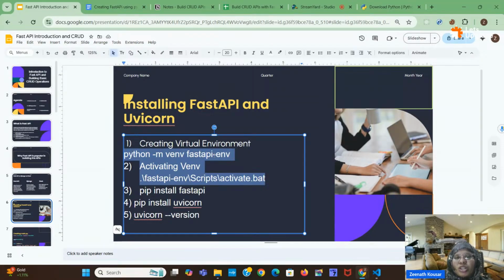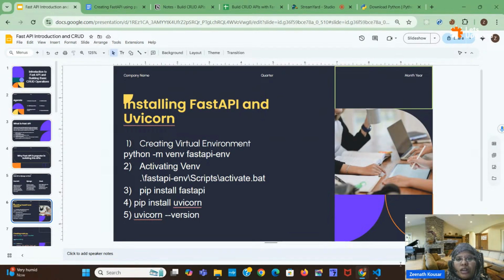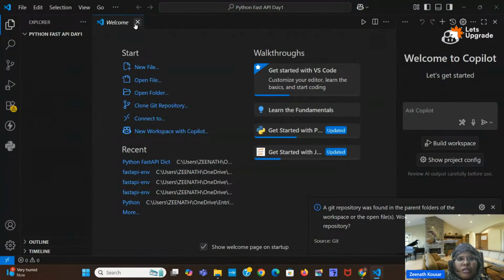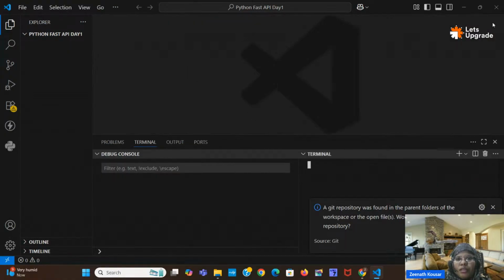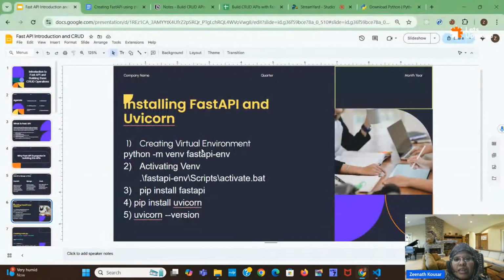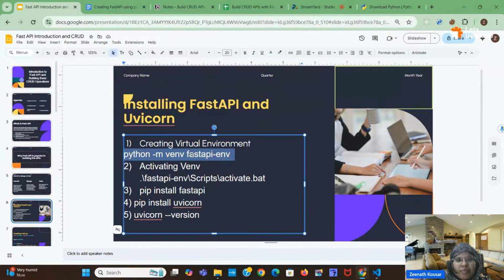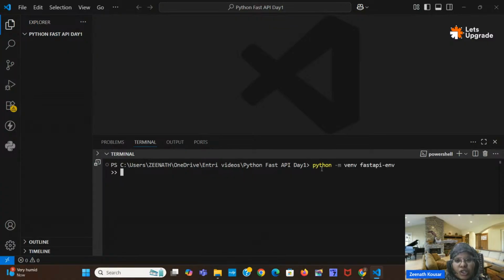A virtual environment means I am installing FastAPI into a separate environment, instead of installing directly into my whole laptop path. If these two steps are optional, you can also start from the third step, but I will do them. Open the terminal here. The first command is python -m venv, which is the virtual environment.